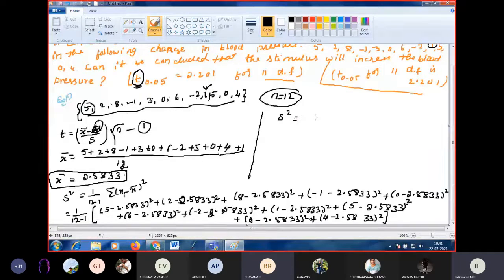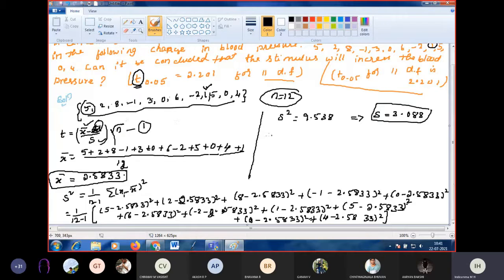9.538, ma'am. 9.538. So this implies, what is S? Square root of 9.538, 3.088. Okay, so for the formula, we got x bar, we got s, but we don't know mu.